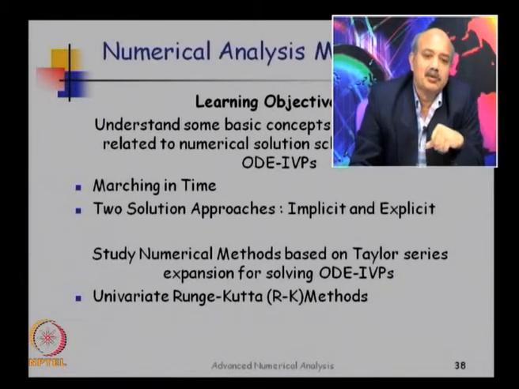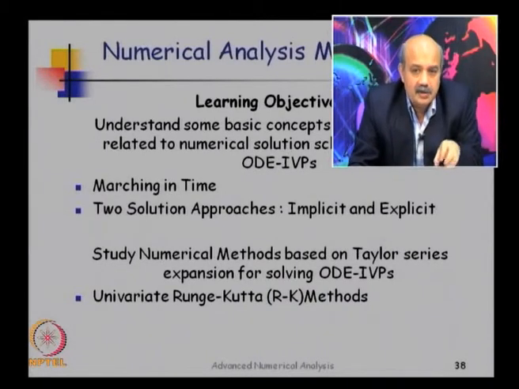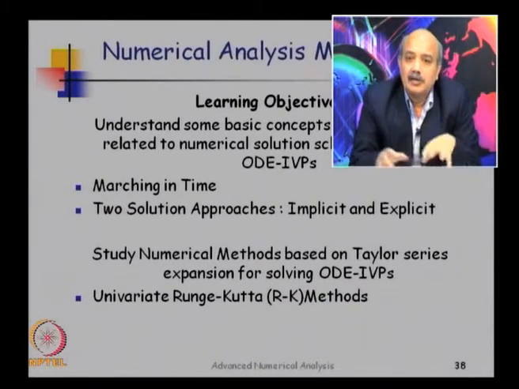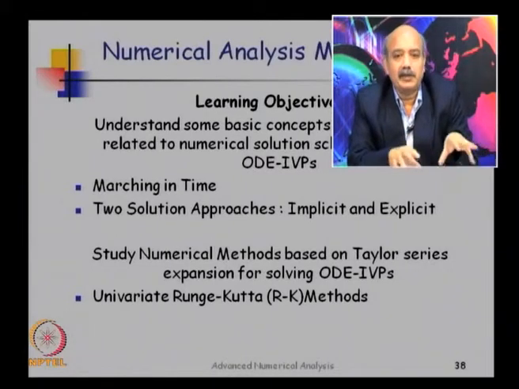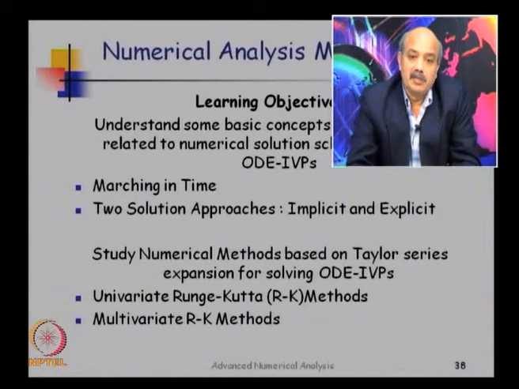Popularly these methods are known as Runge-Kutta methods. They actually arise from Taylor series approximation, and this is where I relate it to the approximation theory part that we have done earlier. So, we will actually derive here Runge-Kutta methods starting from basics, initially for a scalar case and then move on to the multivariate case.